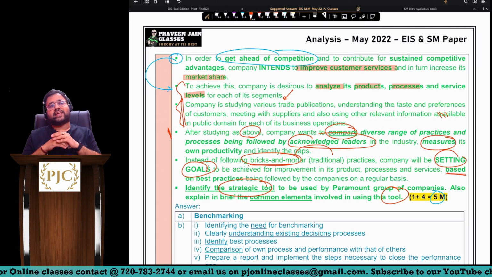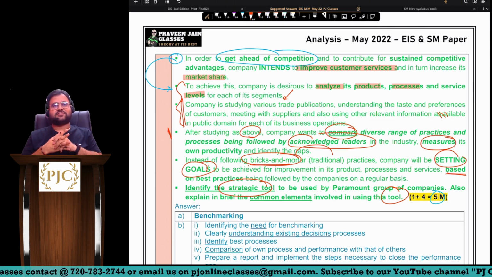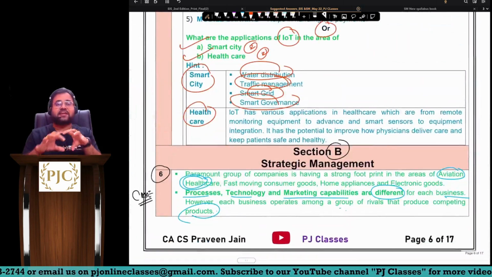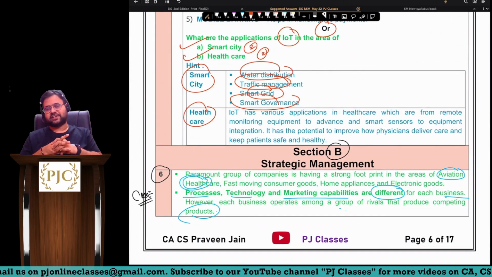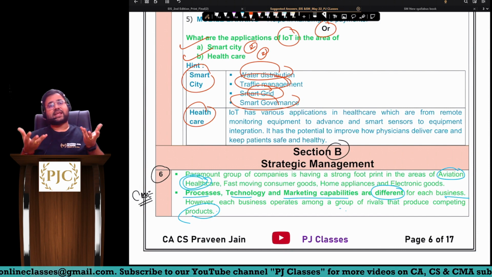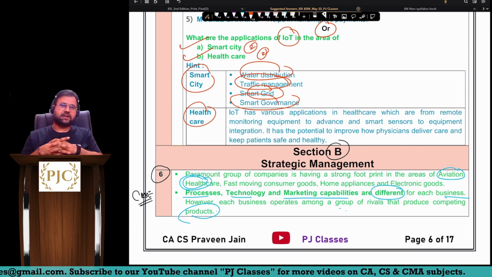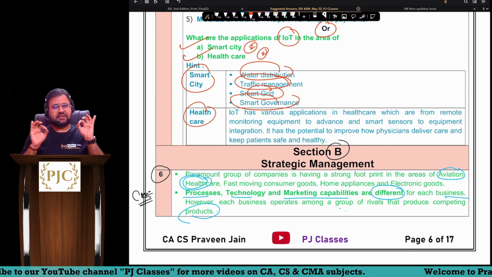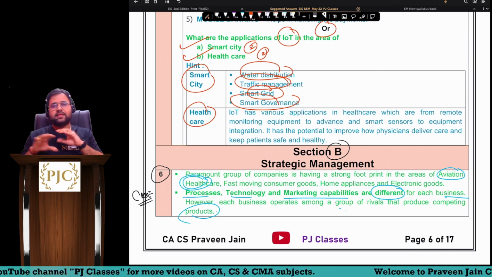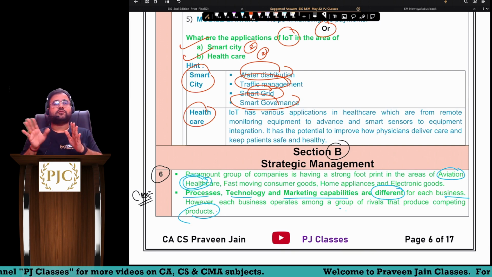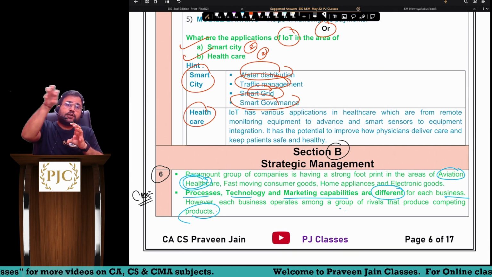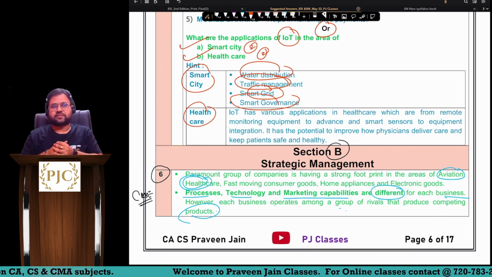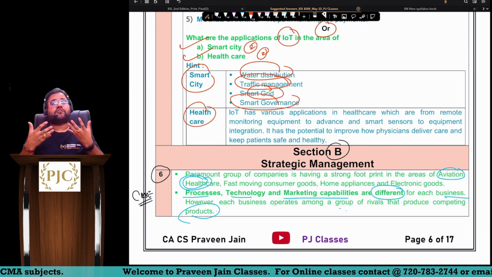Now, sir, in SMA we have 8 chapters. As a student, it becomes very difficult for us to identify where exactly this question is sitting. So there comes the importance of practical study. If a student only has theoretical knowledge, it becomes very difficult for him to put that answer into this scenario. You can say it is a scenario based question or case study based question. So now you have to find out which chapter first.